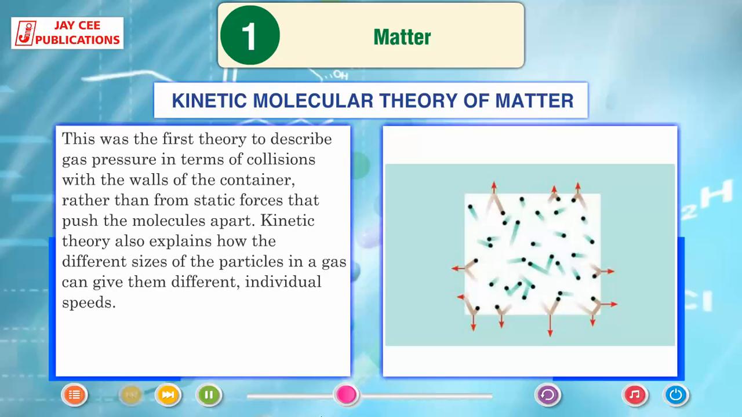This was the first theory to describe gas pressure in terms of collisions with the walls of the container rather than from static forces that push the molecules apart. Kinetic theory also explains how the different sizes of the particles in a gas can give them different individual speeds.